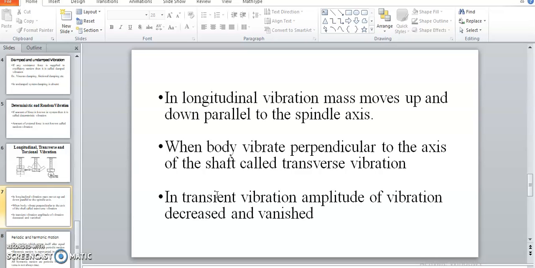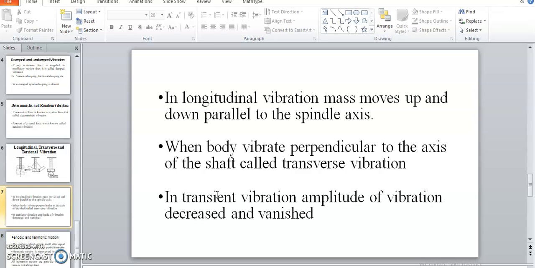Or suppose a fixed cantilever beam is vibrating by providing some external excitation force at its free end. When you plot the amplitude versus time curve, the amplitude vanishes after a certain time. If the amplitude vanishes after a certain time or within a short time, that type of vibration is called transient vibration.